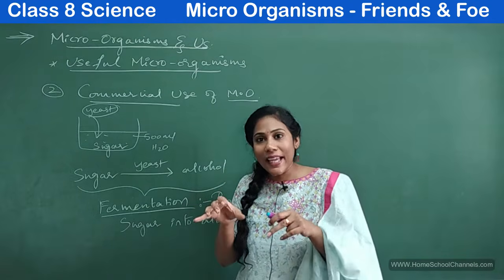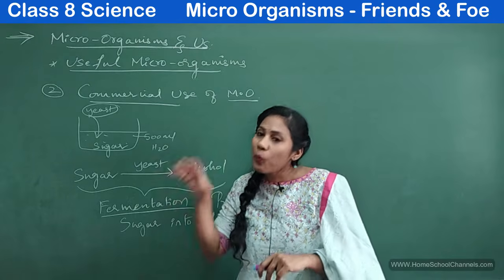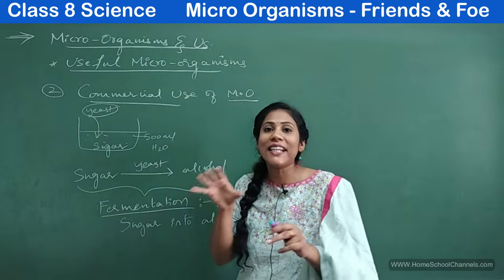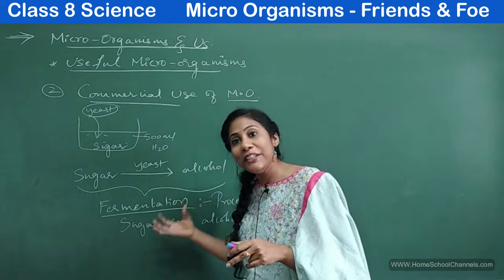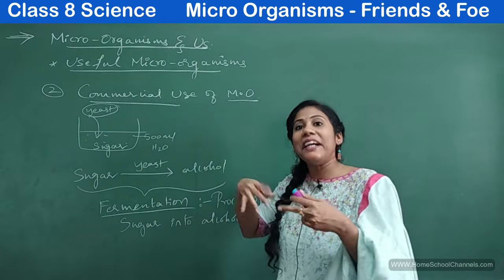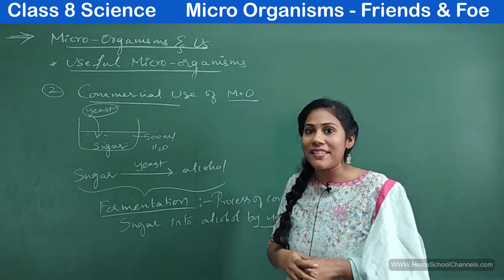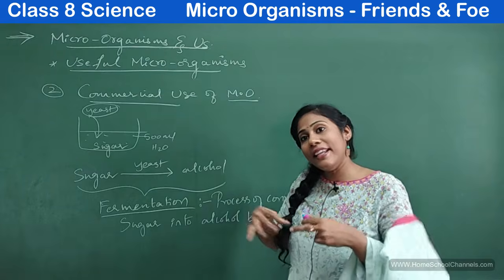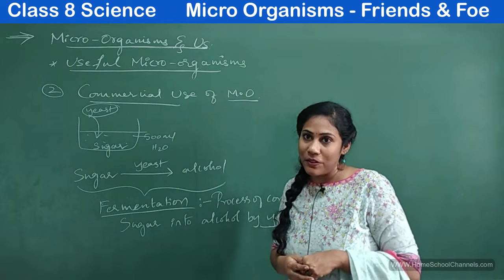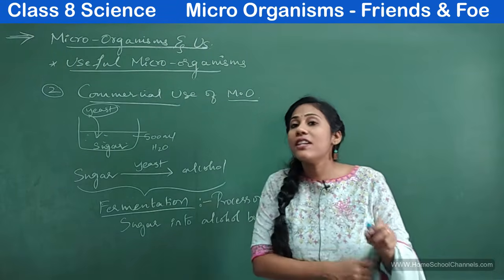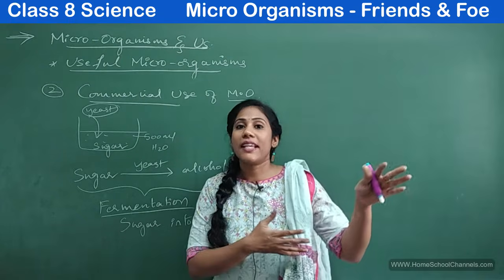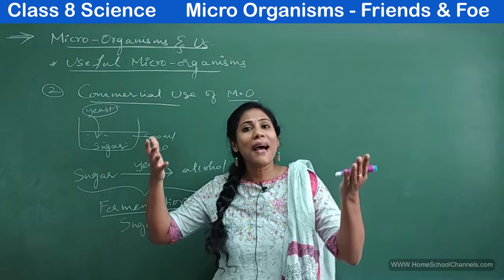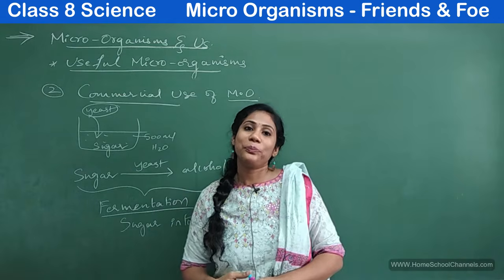So these bacteria will convert the sugar that is there in the batter into a certain kind of acids, and they leave out carbon dioxide gas. Because the carbon dioxide gas is emitting outside, the dosa batter would increase in its volume.